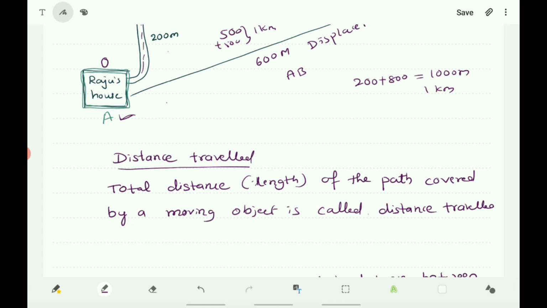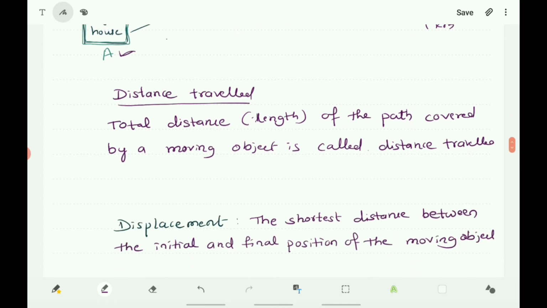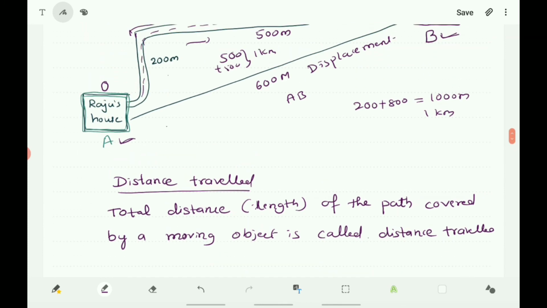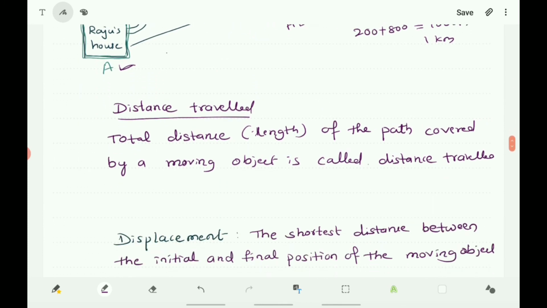To represent distance travelled we use only magnitude, and to represent displacement we use both magnitude and direction. So displacement is a vector quantity, distance travelled is a scalar quantity. You know what is vector quantity and scalar quantity?